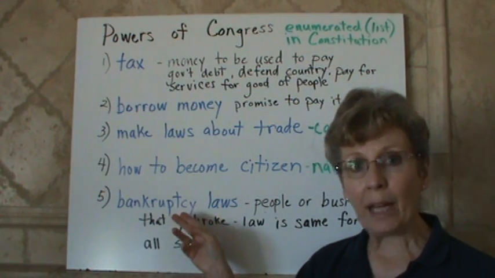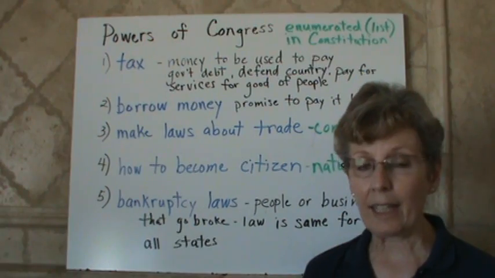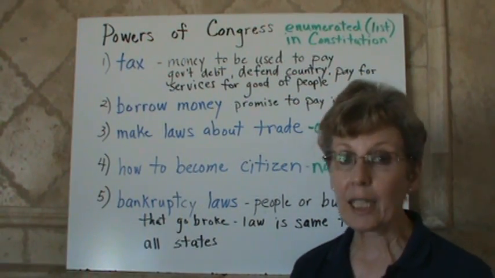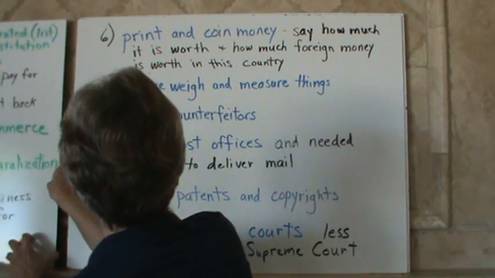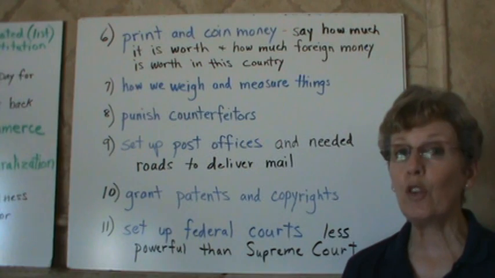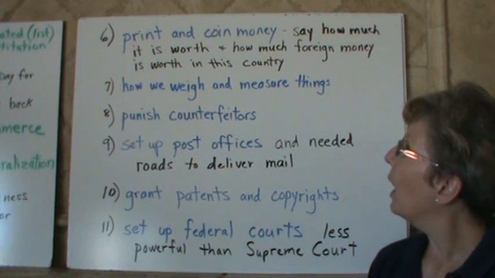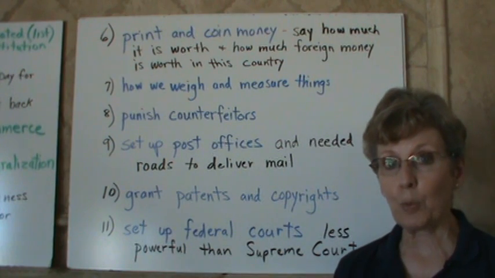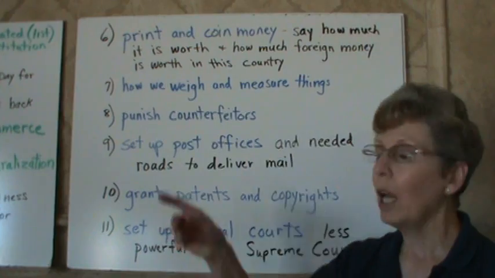Congress also sets up bankruptcy laws so that people who go broke, no matter what state they live in, will be treated the same way. Congress can print and coin money, and they're the only ones that can do that. No longer can states print their own money. And they say how much our money is worth and how much foreign money is worth in this country.